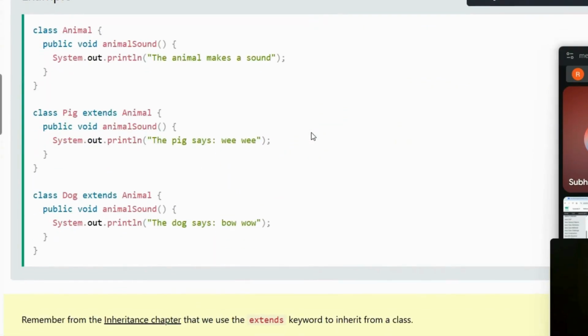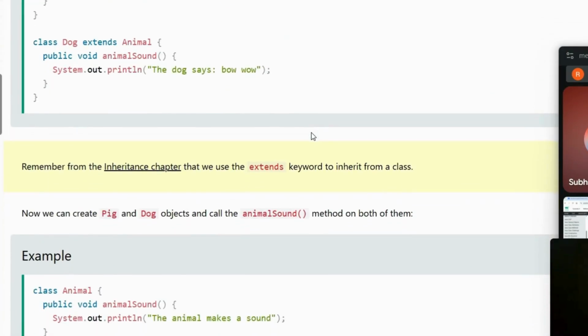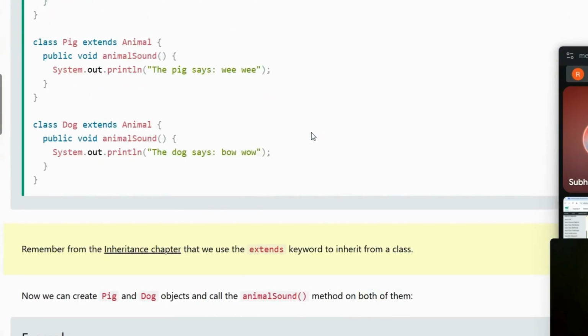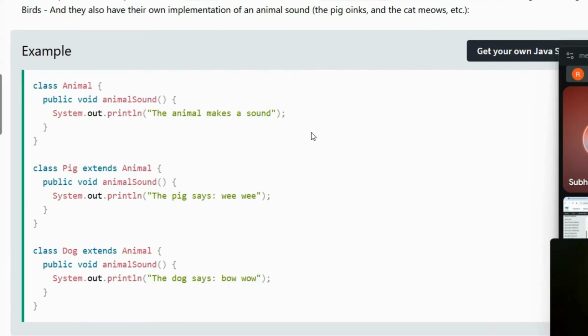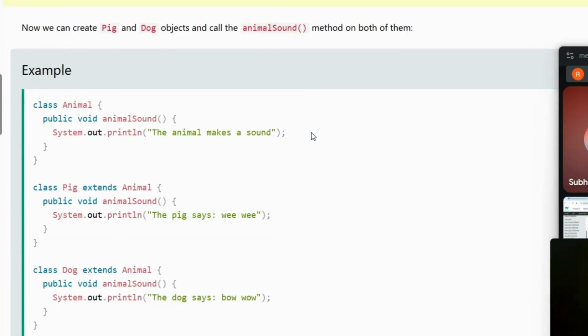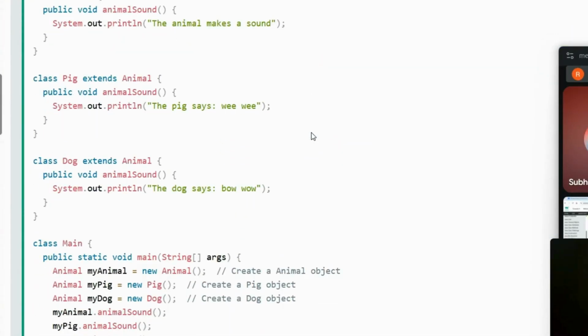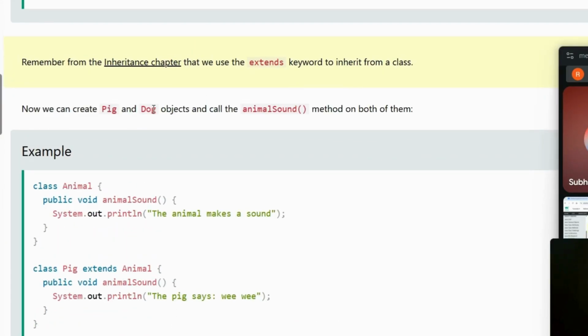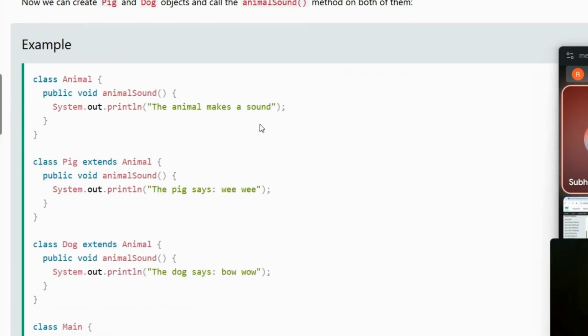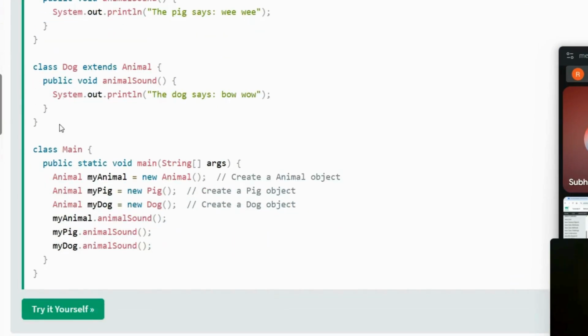Okay, this is what is written here. As of now we have created two classes. Now we are going to create three more objects. Okay, so sorry, this is done, right? Yeah, okay. So now what we're going to do is create the object. Okay, so we're going to create the object here.